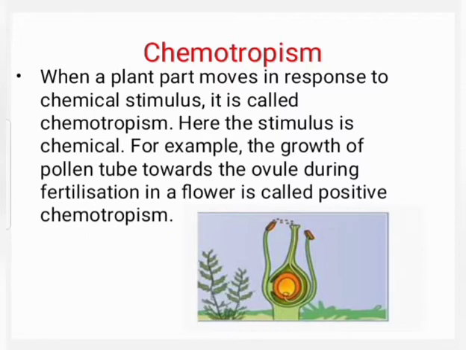When a plant part moves in response to a chemical stimulus, it is called chemotropism. Here, the stimulus is chemical. For example, the growth of the pollen tube towards the ovule during fertilization in a flower is called positive chemotropism.